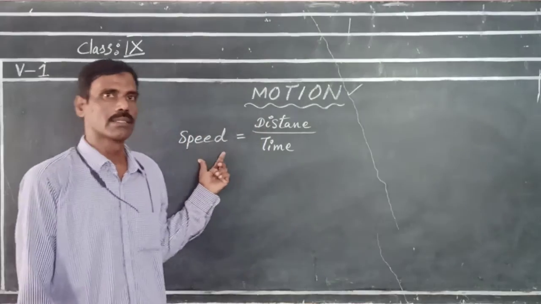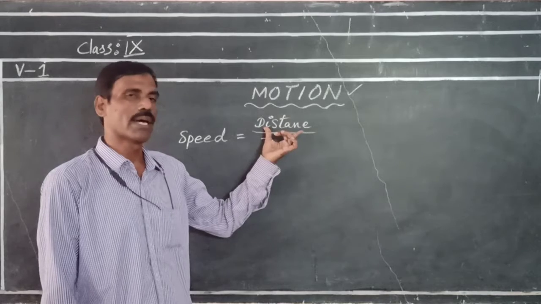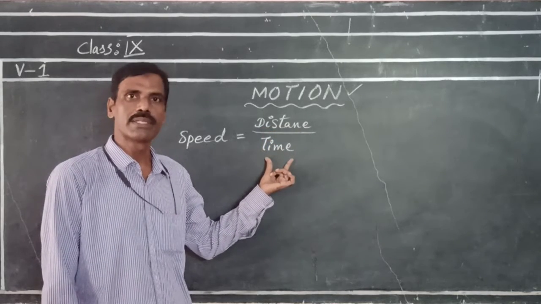Speed is the distance covered by an object in unit time.